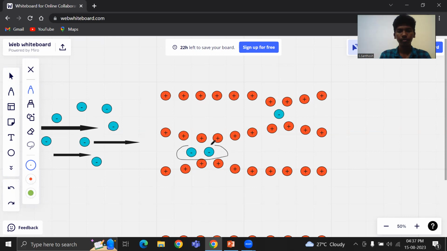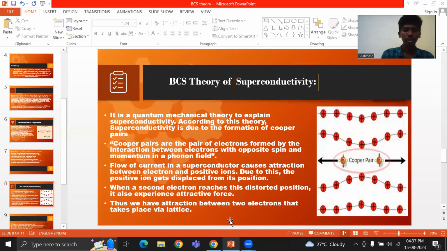This is the Cooper pair formed between the electrons. Let's see further.